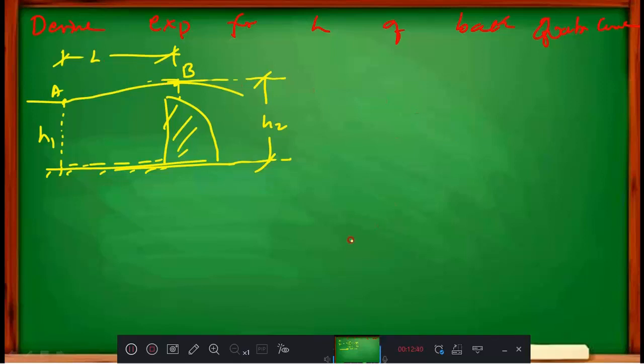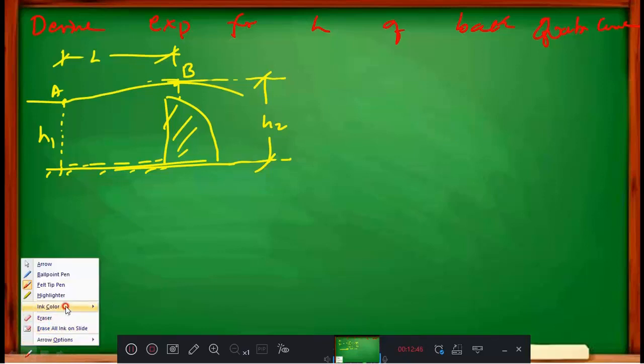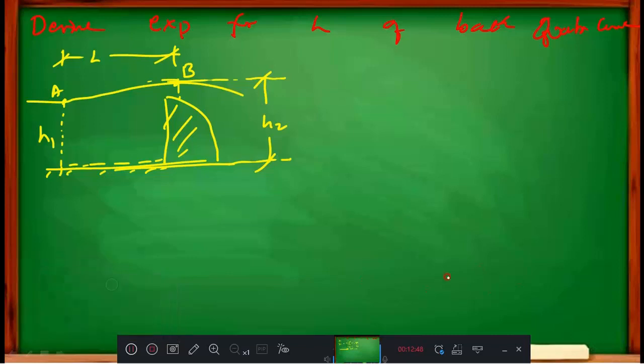Therefore I have to draw one more diagram for my derivation, which is very important. Now look, this is my horizontal ground datum.